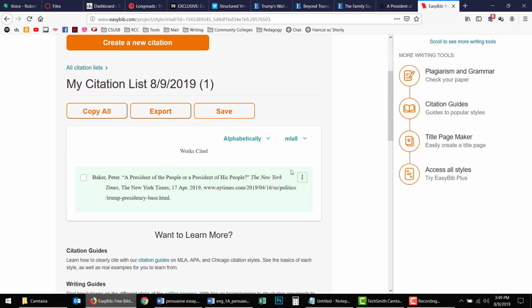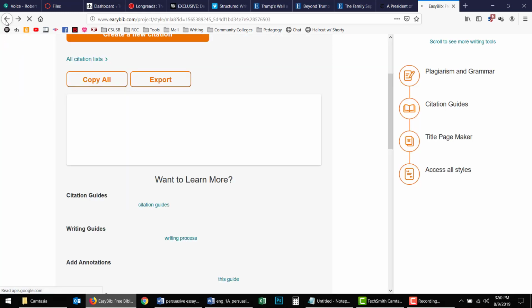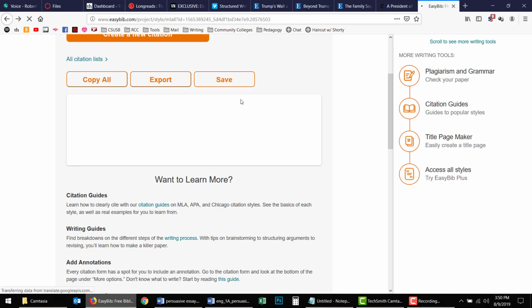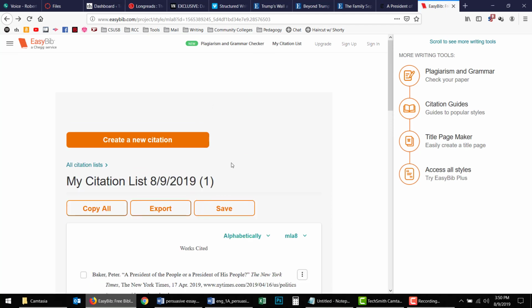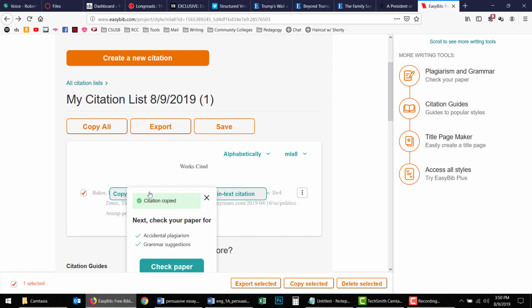My citation, and take that and copy the in-text. No, I don't want to copy the in-text citation. I want to copy. Oh, good Lord. Okay, I'm going to copy the thing.